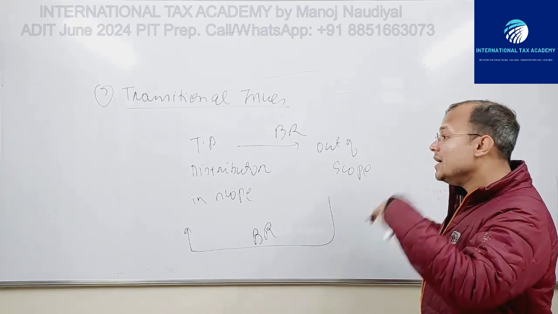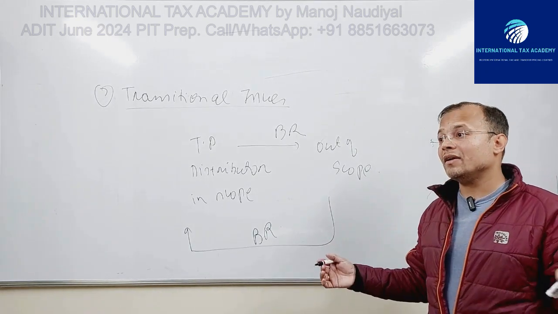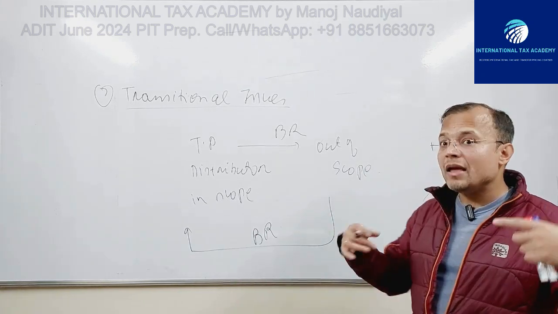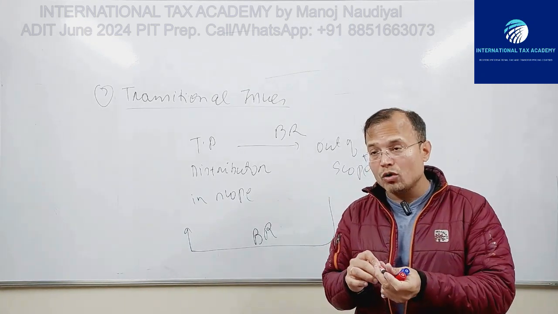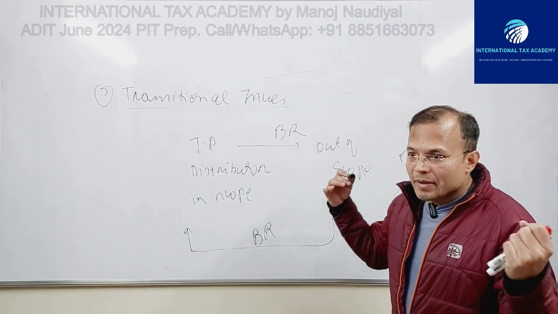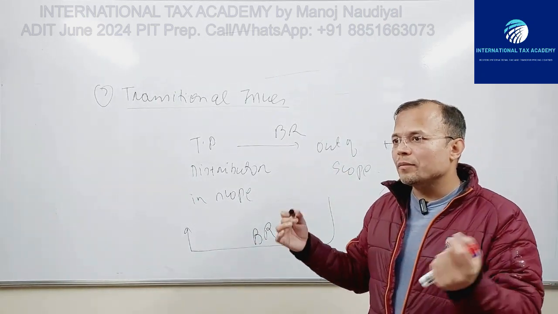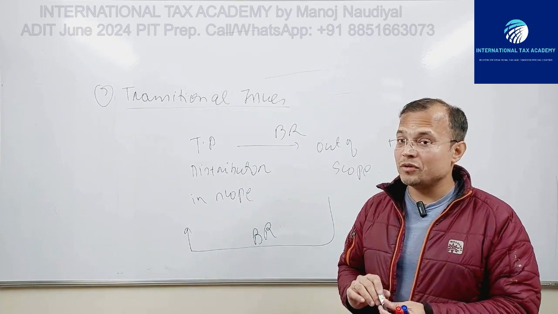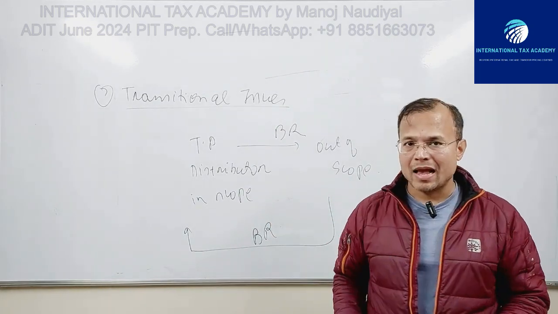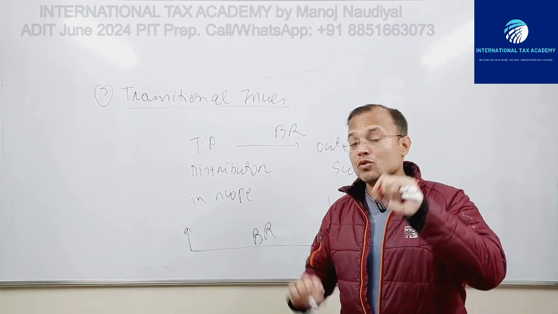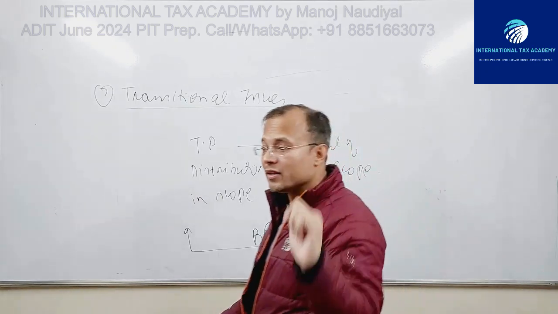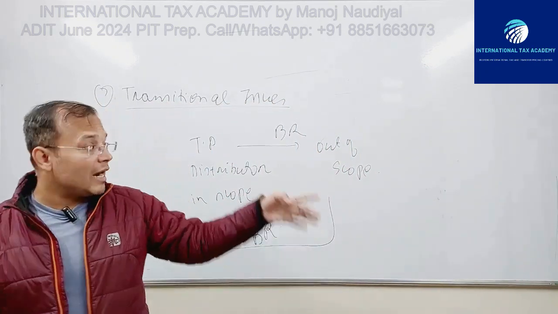In addition to this, you may have a third possibility wherein the taxpayers, MNEs, may want to exploit or use or abuse this simplified and streamlined approach, and they may restructure their businesses in order to make use of this SNS approach. So they deliberately restructure their businesses in order to make use of it.